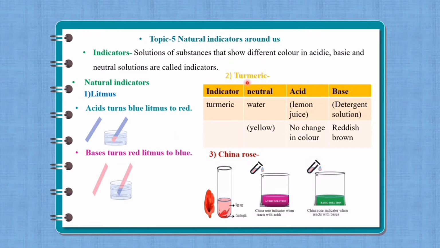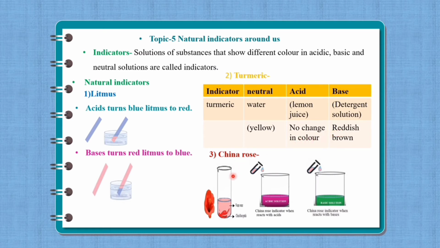Number 2, turmeric indicator. When we dissolve turmeric powder in water, it remains yellow in color. It is neutral in nature. To the turmeric solution, if we add lemon juice, which is an acid, there will be no change in color. To the turmeric solution, if we add detergent solution, which is a base, its color changes from yellow to reddish brown.